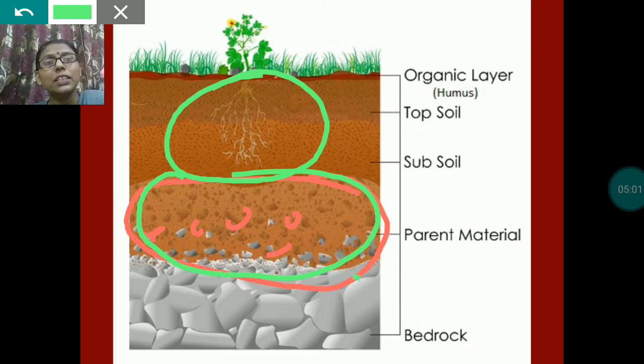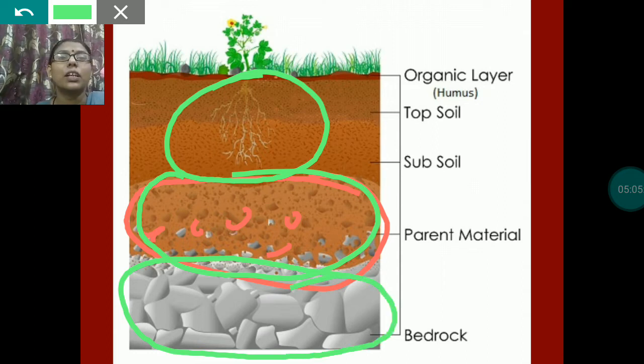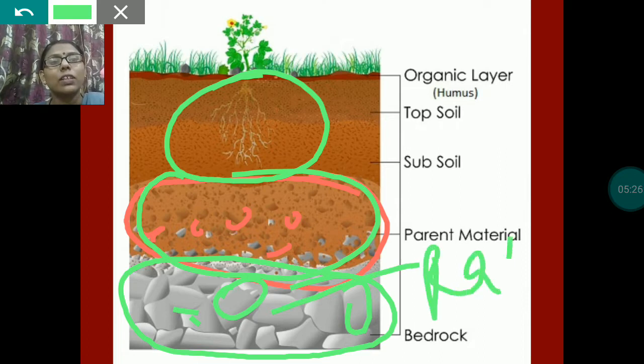The last one is bedrock. This is also a very important layer of the soil. In this layer, rainwater is collected. It has stones and rocks. It has big stones, you can see the size of the stones. This layer collects the rainwater. So these are the layers of soil.